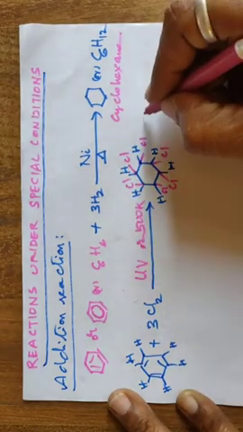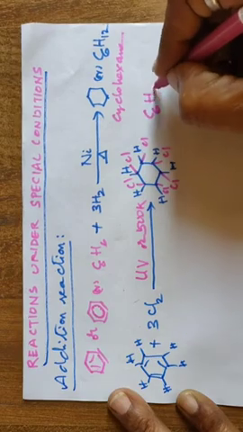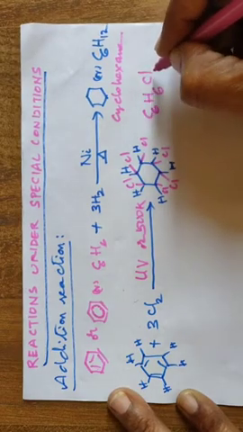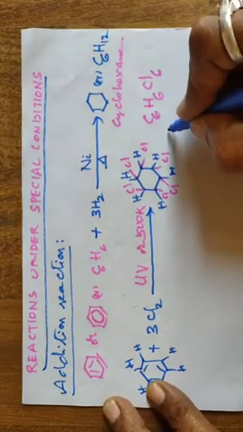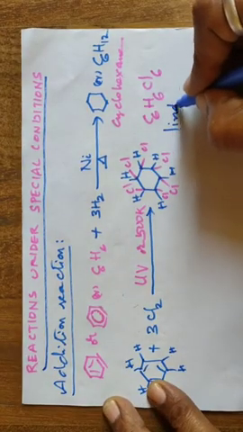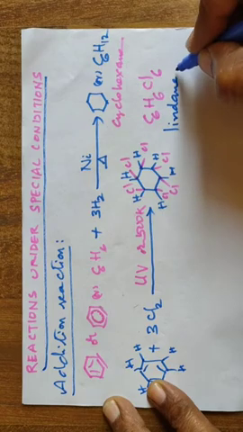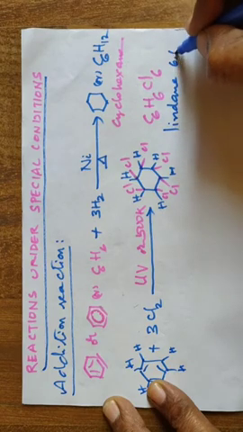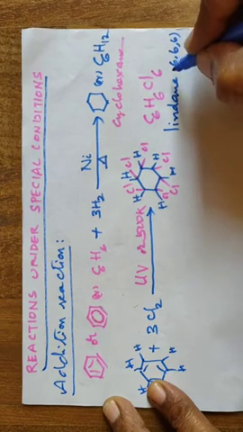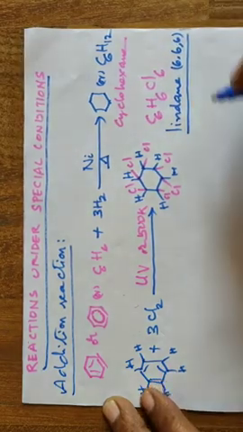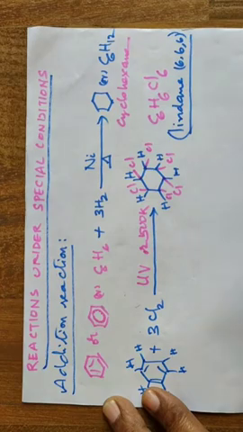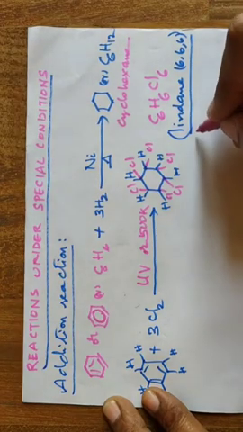C6H6Cl6. The three sixes are 666. It is known as Lindane 666. What is the meaning of 666? 6 carbon atoms, 6 hydrogen atoms, 6 chlorine atoms. This is for competitive purpose, and the name is Gamaxine.